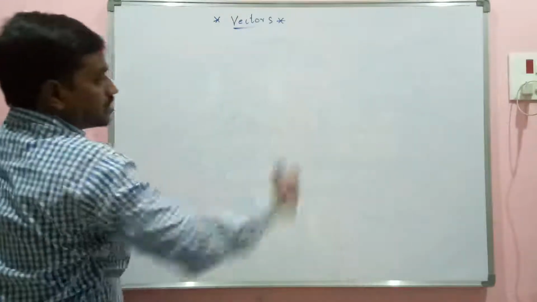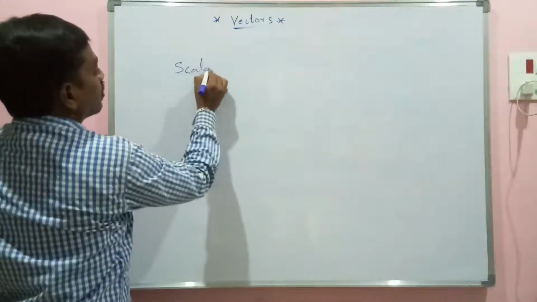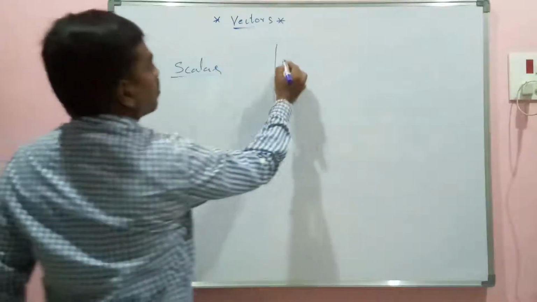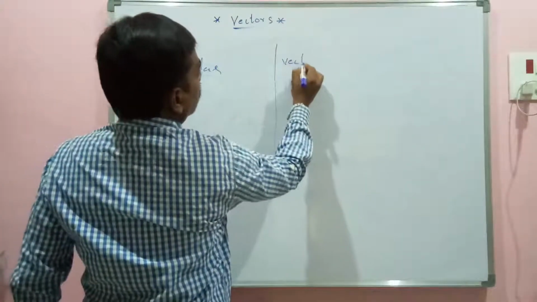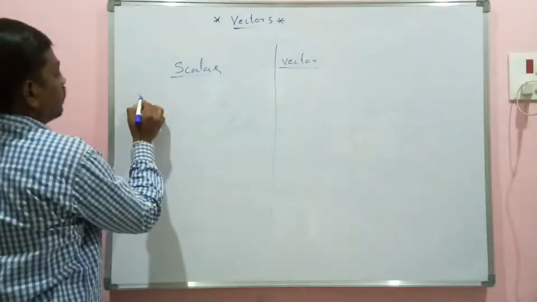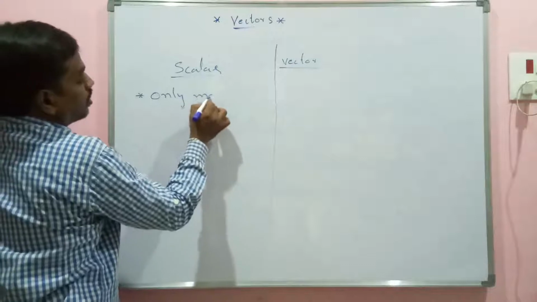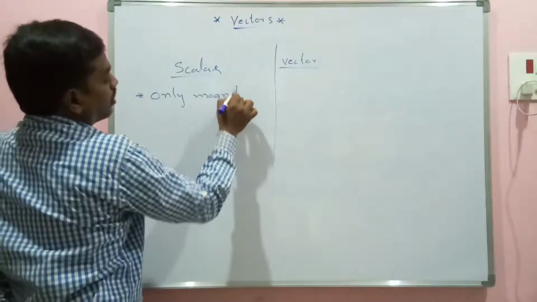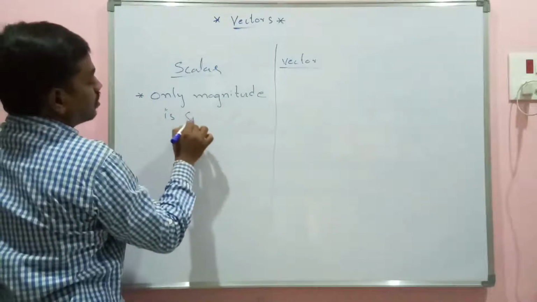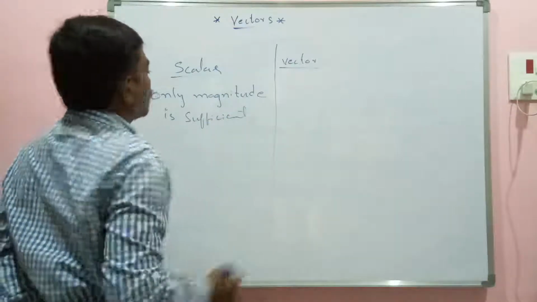So now just let me give you the clarity. Scalar: only magnitude is sufficient.